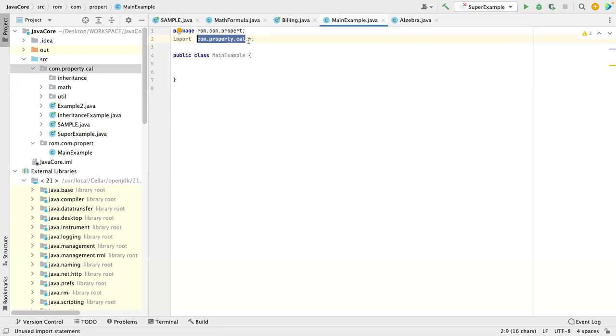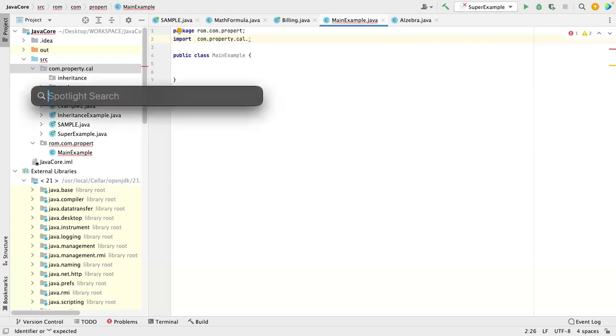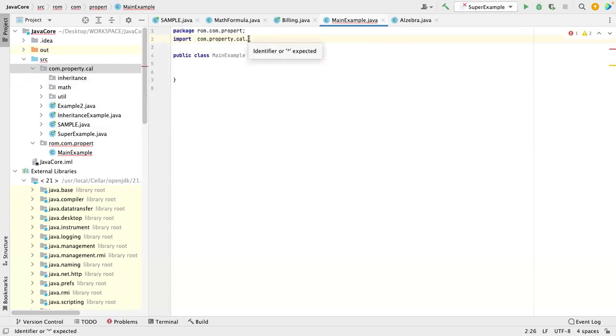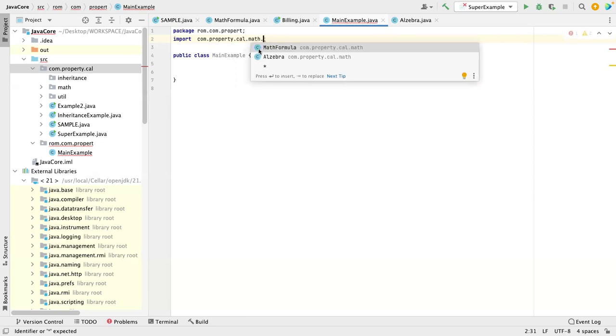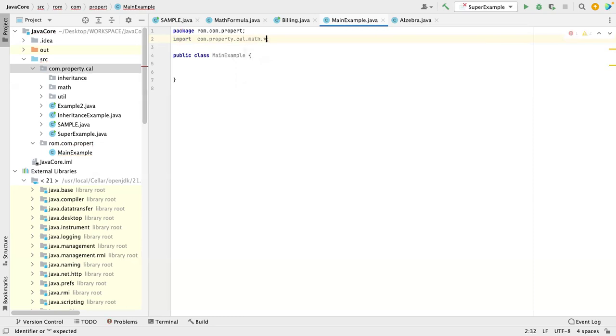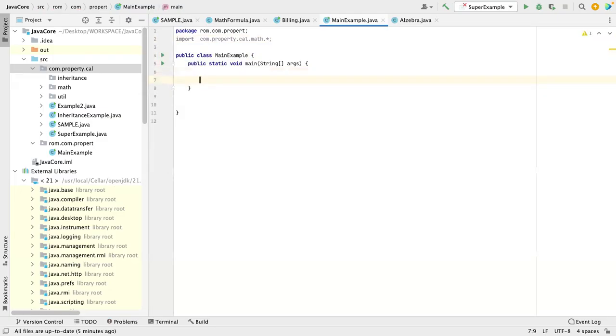If you want to be specific, what you will do, you just have to do this. So math. If in math you want to import everything, you just write it over there, star. So it will import everything from math. So you can directly use it. You write here math formula and then add 10, 20, right? So it's fine because you imported everything, right?